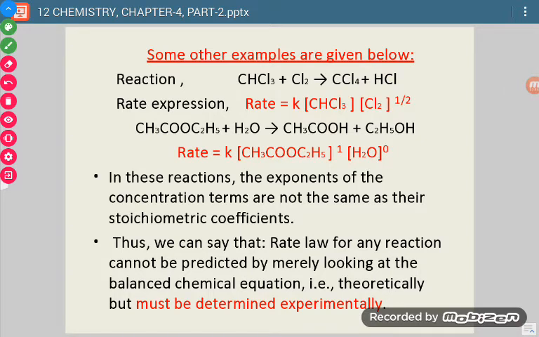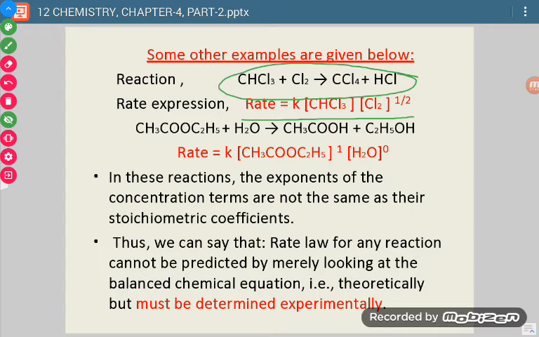Let us take some more examples to better understand what order is. Okay, now see, if we take this reaction, then for this reaction a rate law can be written. We can say rate law, rate law expression, or simply rate expression, in whichever way we want.